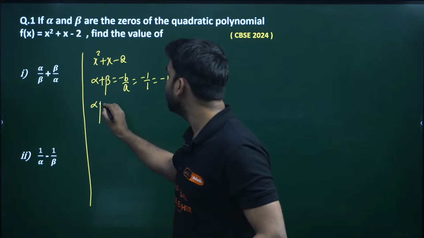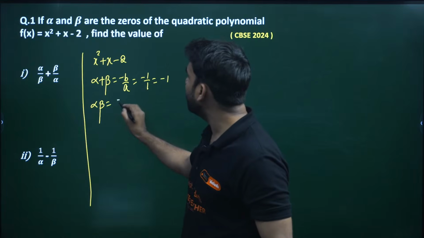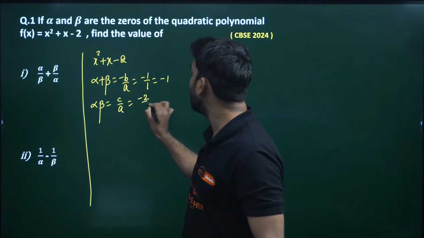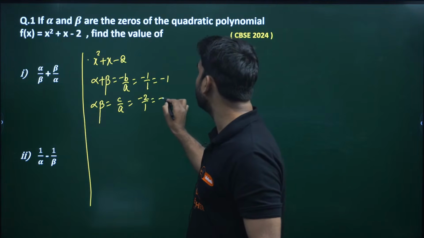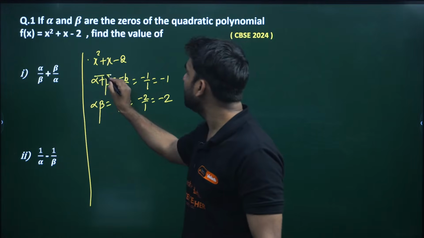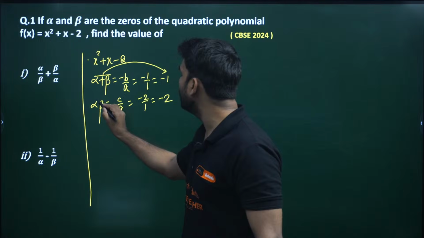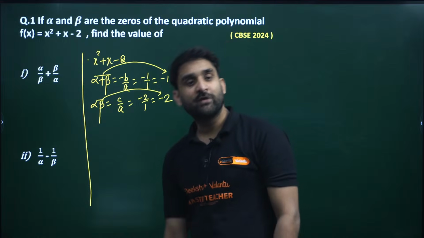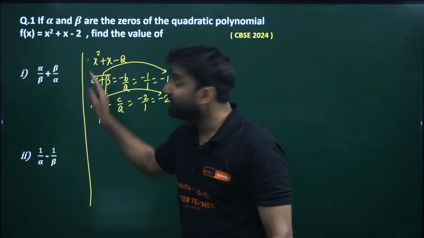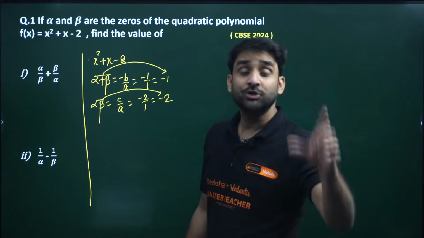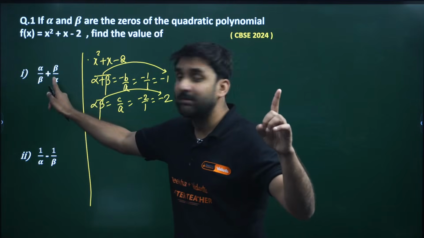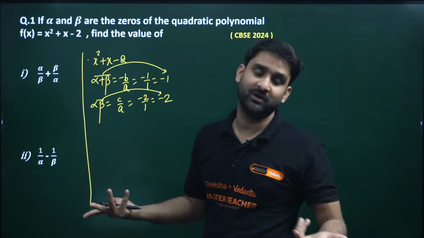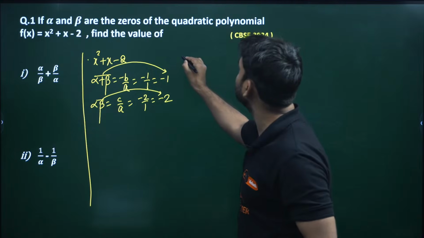And the product of zeros, alpha into beta, will be what? c by a. Alpha into beta is c by a, and c is minus 2, a is 1. So minus 2 by 1 will be minus 2. So we have alpha plus beta equal to minus 1, and alpha into beta equal to minus 2. But we want to find out the value of this. How can we find the value? Whenever such a question comes up in front of you, my dear, always try to convert it in terms of sum of zeros and product of zeros, because you have only the sum and product of zeros. So let me do the first question for you.